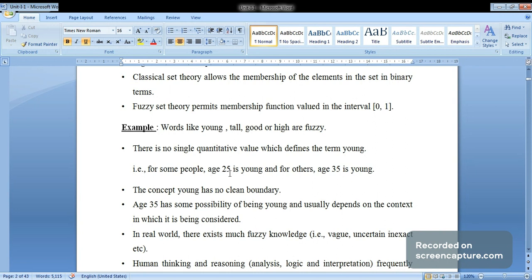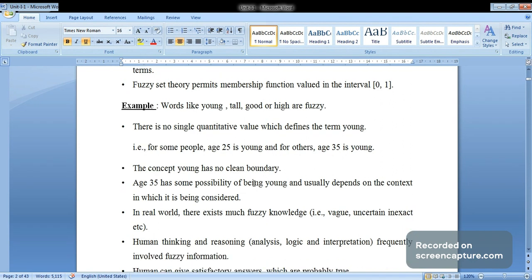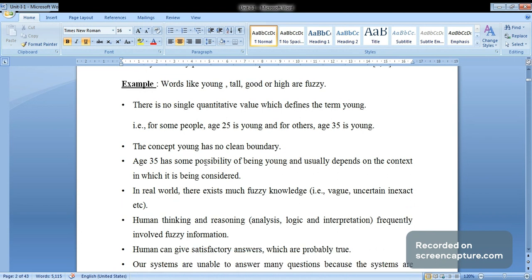For some people age 25 is defined as young and for others age 35 is defined as young. The concept young has no clean boundary. So age 35 has some possibility of being young, and this usually depends on the context in which it is being considered.